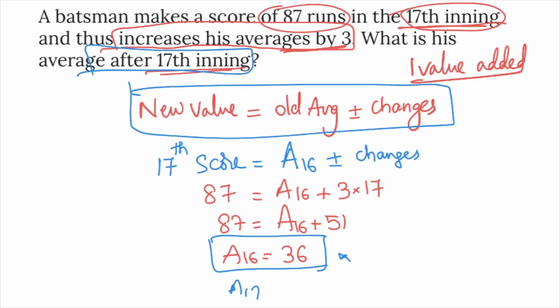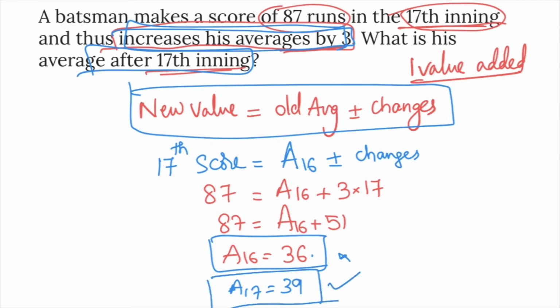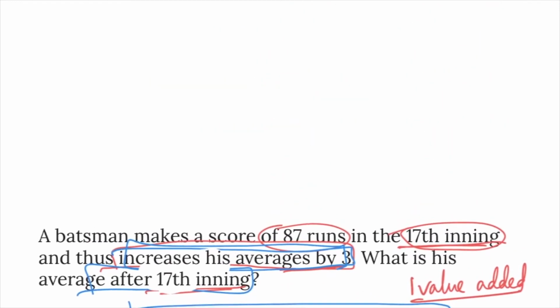How can you find the average after the 17th inning? See, there is a condition. His average is increased by how much? 3. Average increased by 3, so 36 becomes 39. So answer is 39. Average for 16 matches is 36. Average for 17 matches is 39. And alternatively, you can use the combined mean method also. Let me explain that.